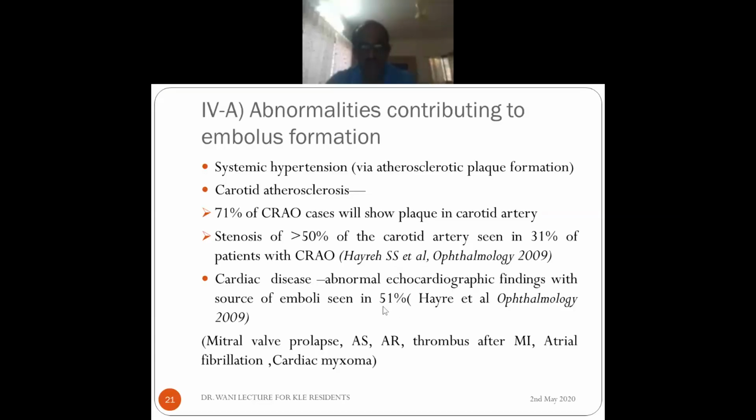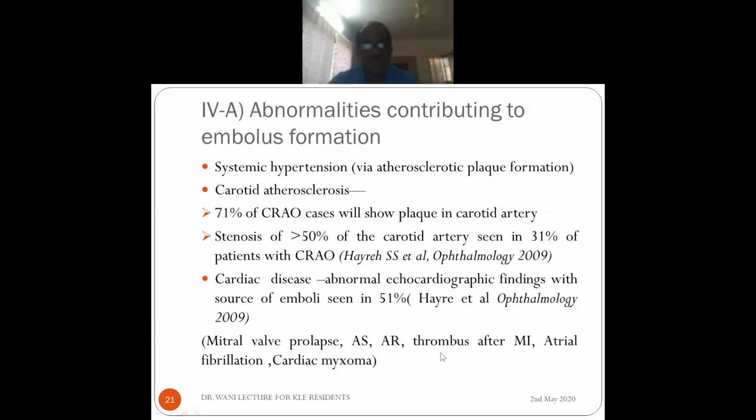Carotid atherosclerosis: you should know that if you do a Doppler scan of the carotid arteries in CRAO, 71% will have some plaque in the carotid artery, and there will be more than 50% stenosis in about 30% of the patients. Cardiac disease is also common. If you do an echocardiogram, about 50% will show a source of emboli. So this may be mitral valve prolapse, arteriosclerosis, atrial regurgitation, thrombus after MI, atrial fibrillation or cardiac myxoma, and others.